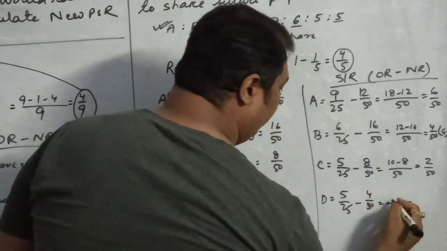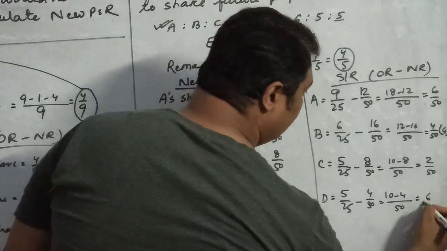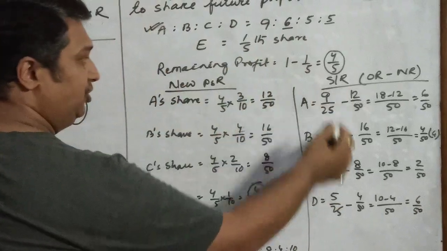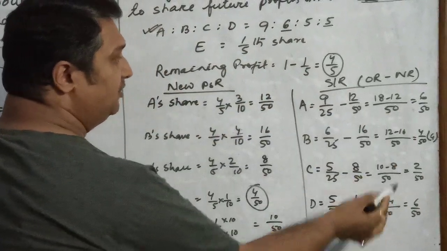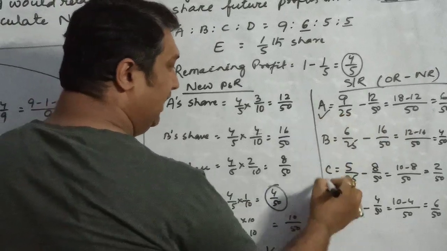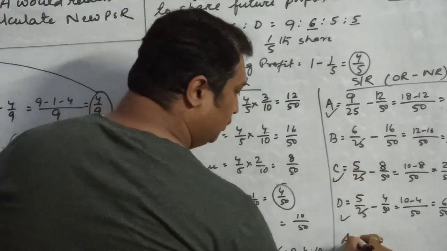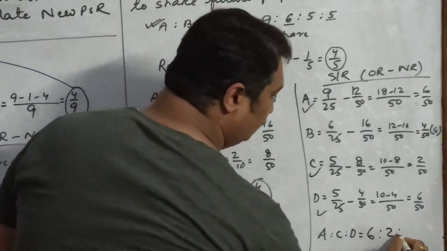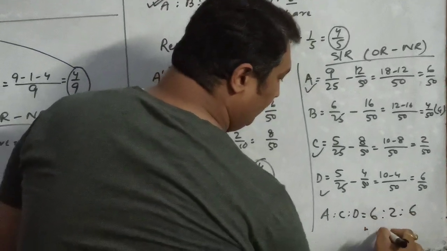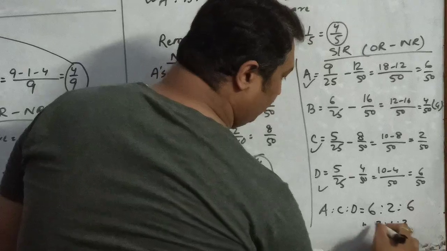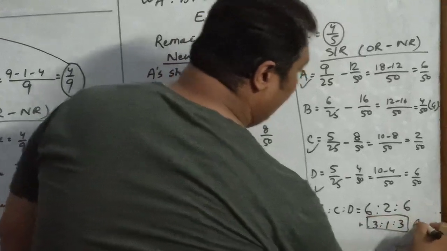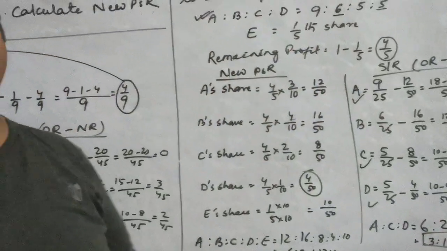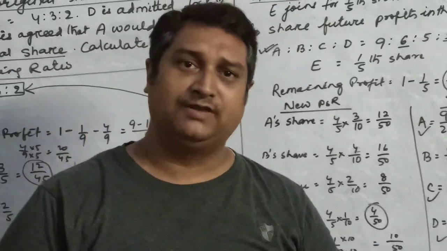So the LCM is 50. 10 minus 4, 6 by 50. Now if you check, there are only 3 partners who are sacrificing, A, C and D. So the sacrificing ratio amongst them will be 6 is to 2 is to 6 or 3 is to 1 is to 3.